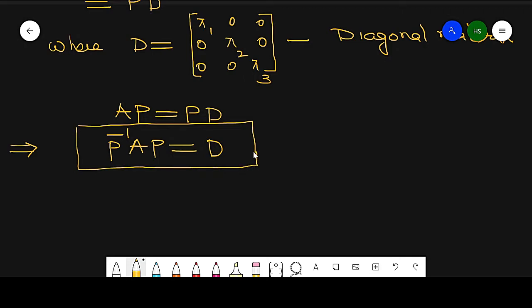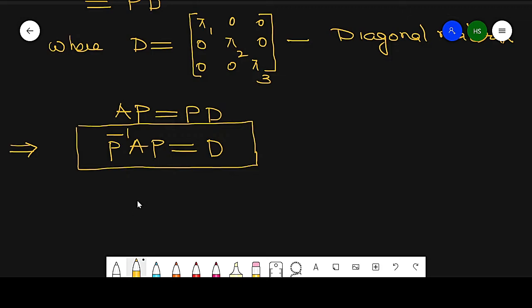If we have any square matrix of order 3 with 3 linear independent eigenvectors, then there exists a non-singular matrix P such that P inverse AP is the diagonal matrix D. So this theorem is also applicable for a matrix of order n.